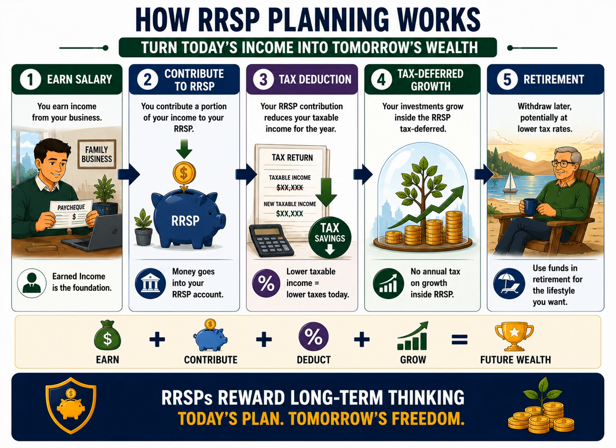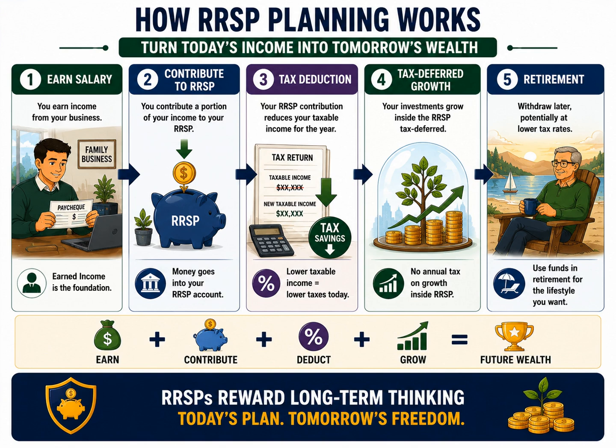But the RRSP story doesn't end there. Step 4 introduces one of the most powerful features of the RRSP system: tax-deferred growth. Inside the RRSP, investments can grow over time without annual taxation on interest, dividends, or capital gains generated within the plan. This allows the investments to compound more efficiently. The tree growing from the stack of coins on the slide is a perfect visual representation of this concept. The money is not simply sitting there.